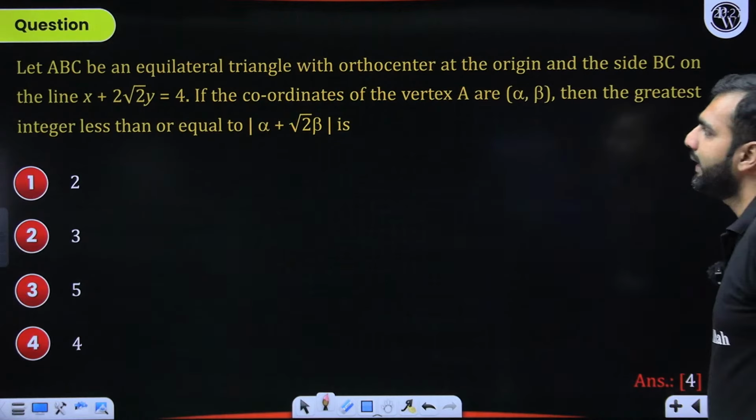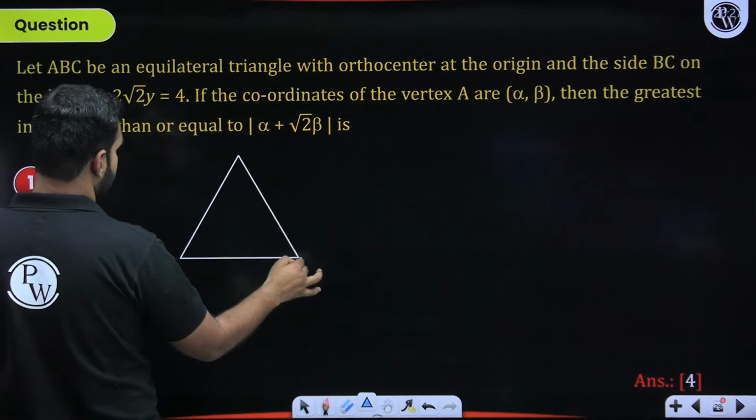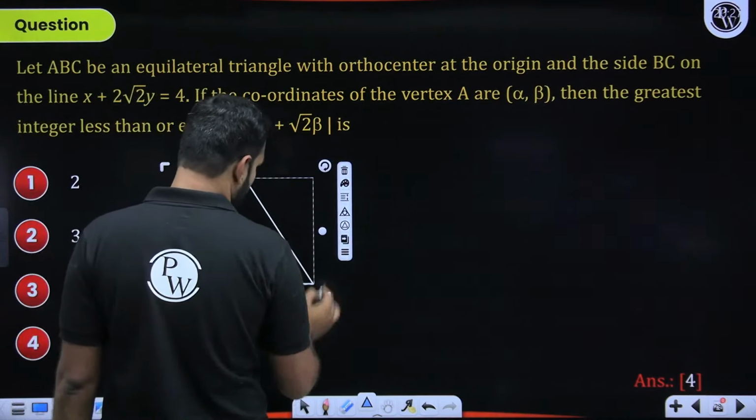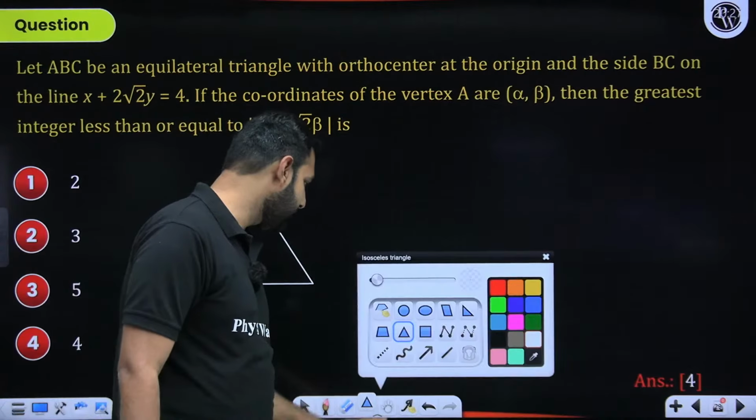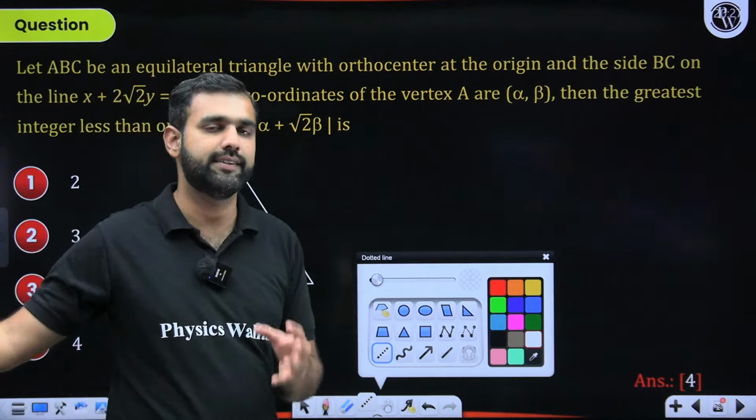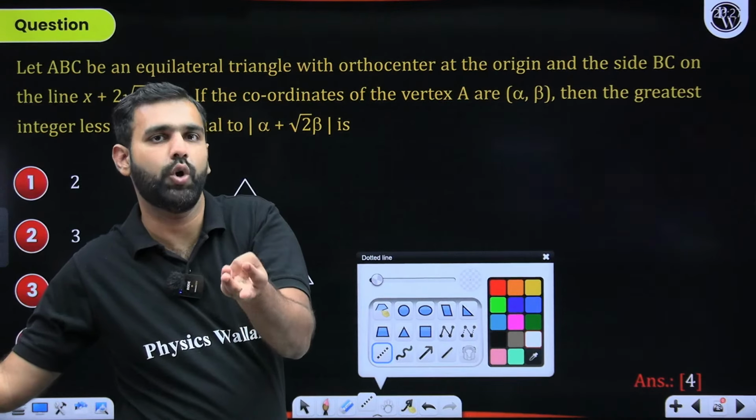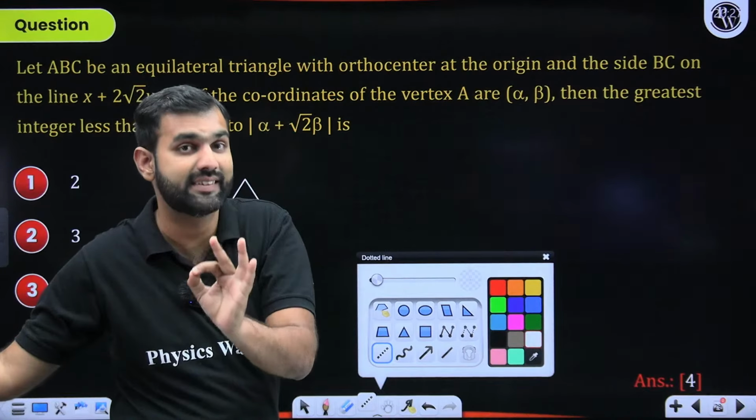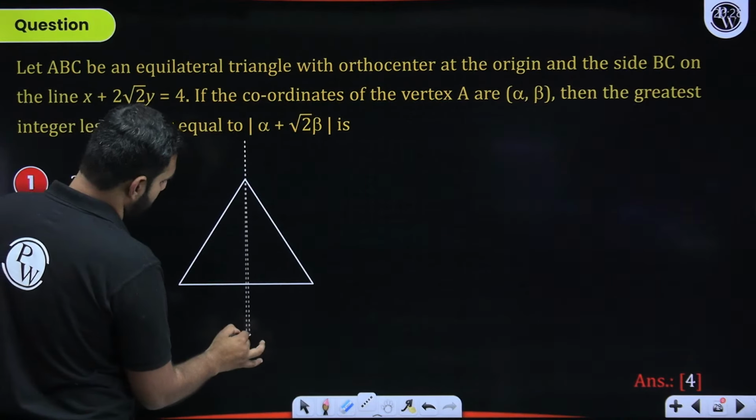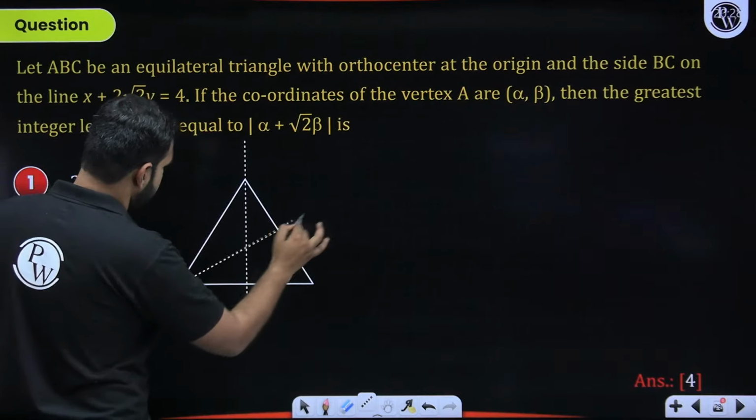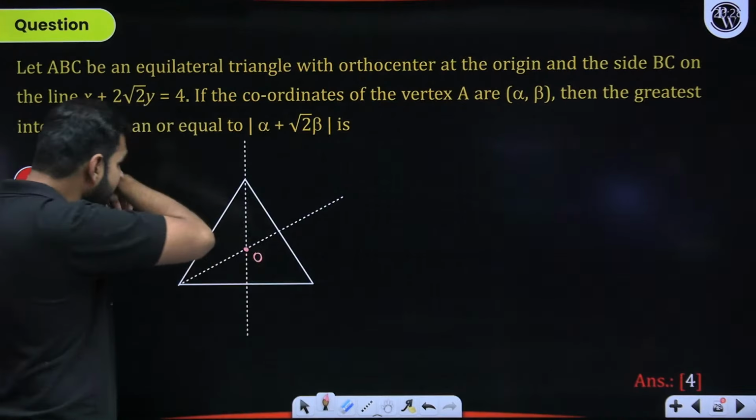There comes the next question. Let ABC be an equilateral triangle, with orthocenter at the origin. Now the best thing here is that if it is an equilateral triangle, its incenter, circumcenter, orthocenter, and centroid will all coincide. So if I simply try and draw this, this will be one of the medians and this will be the other median. This will be the centroid, but as per them, this is the orthocenter, which is the origin, right?